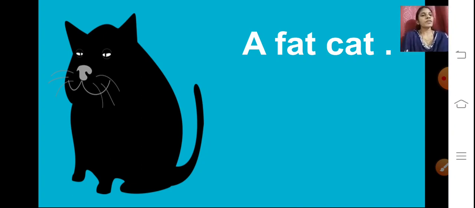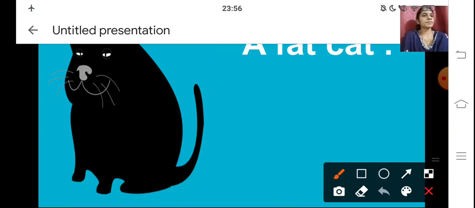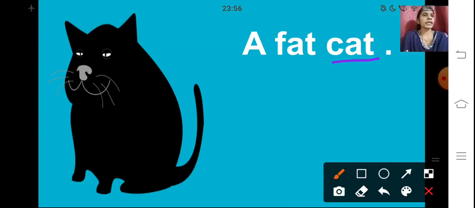Here, first we will see the naming word. Cat is the name of an animal, isn't it? And what is the describing word? How is the cat? It is fat. So, fat is the describing word.